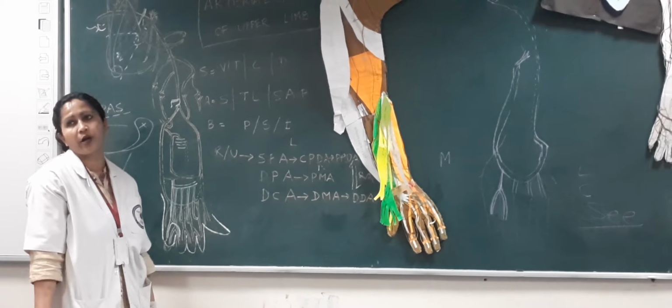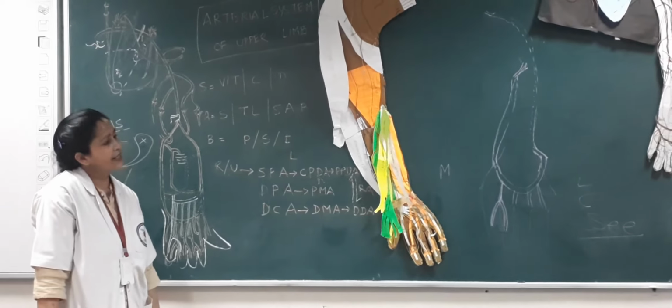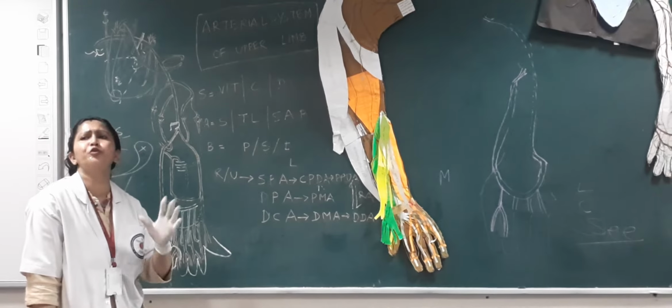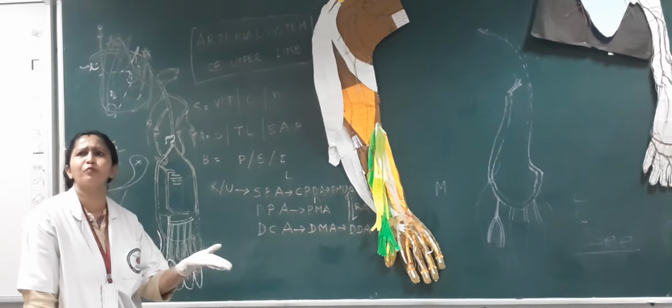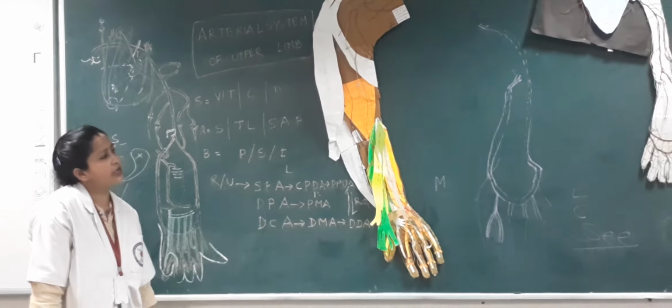Flexor muscles of the forearm, they are divided into two groups. That is the superficial and the deep group.